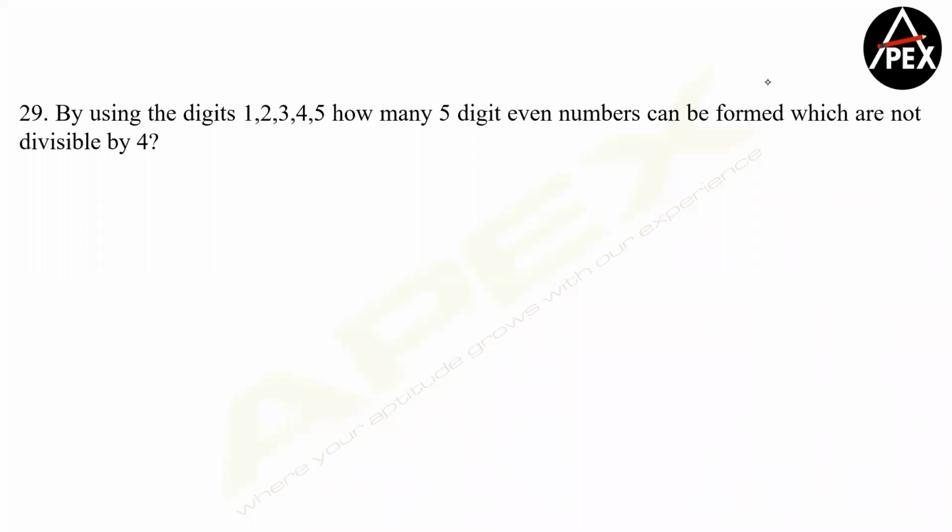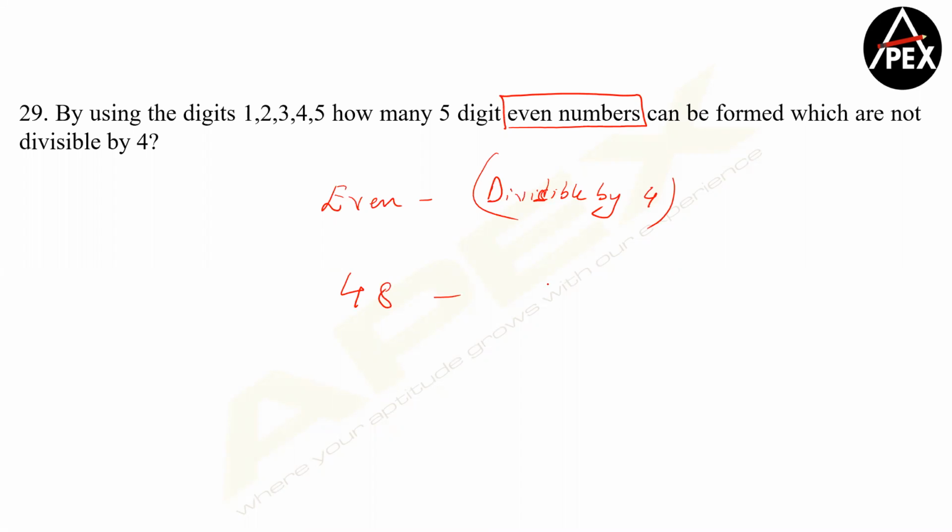Let's solve this, please. So the most important catch in this question is reading abilities. How many 5-digit even numbers can be formed which are not divisible by 4? Which means the answer is all the even numbers minus the numbers which are divisible by 4, since any number divisible by 4 is an even number only. So total even numbers we got is 48. Even numbers divisible by 4 are 24, and therefore your answer becomes 24.